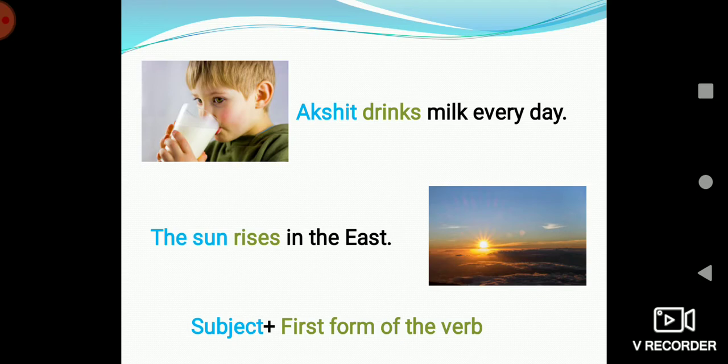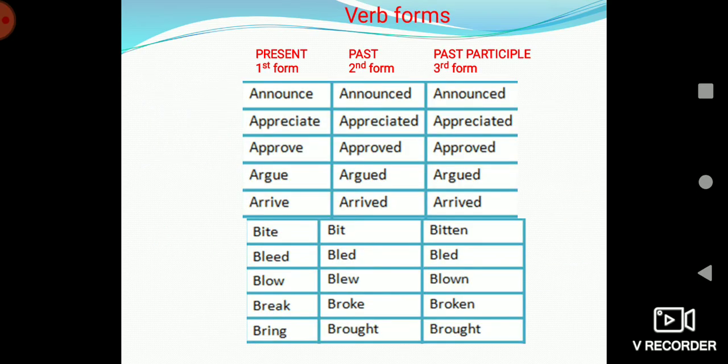Now children, for this we must know what are the different forms of verbs. We commonly know them as present, past and past participle. The present is the first form, the past is the second form and the past participle is the third form. So here the first form is announce, the second form is announced and the third form is announced.